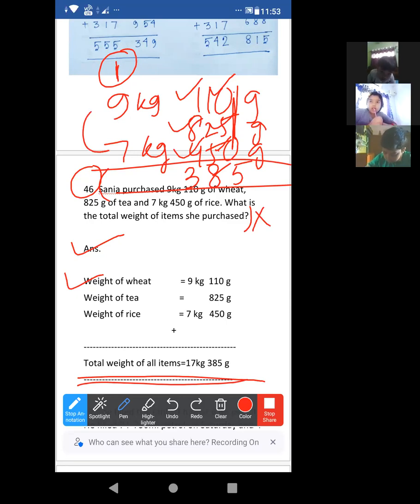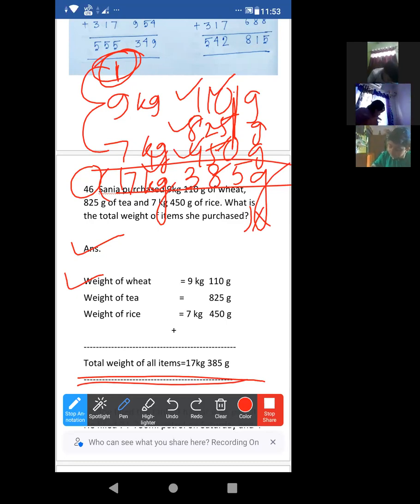Now 7 plus 9 plus 1. After 7, count 9 places: 8, 9, 10, 11, 12, 13, 14, 15, 16, plus this 1, 17. Now put the units properly: kilogram, kilogram, gram, gram. Okay. Done?